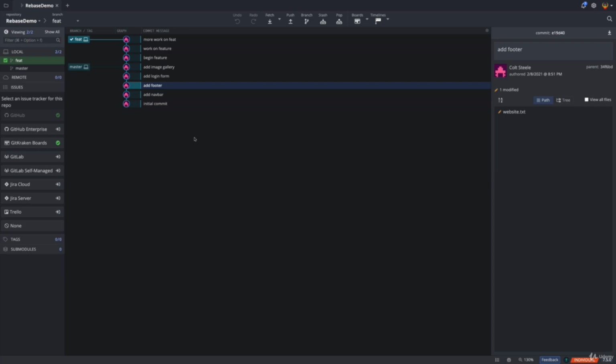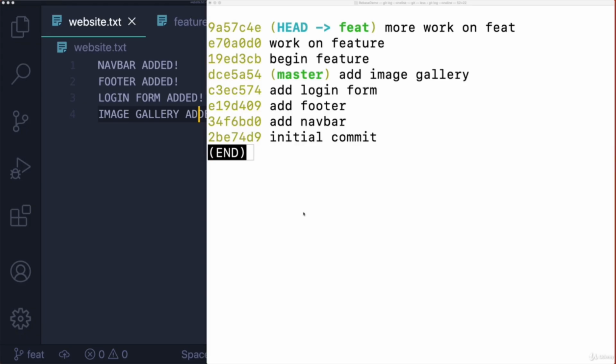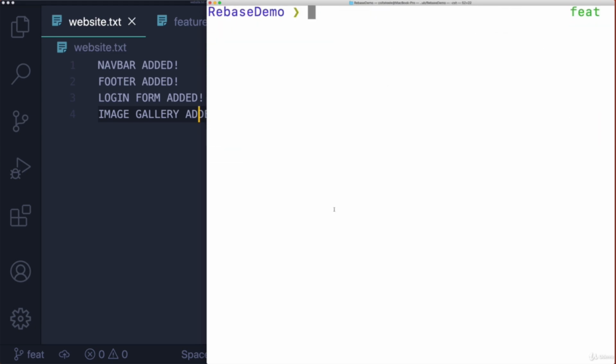It's the same principle, roughly, as resolving merge conflicts when you're merging, but I'll demo it anyway. When we rebase, we can end up with conflicts just like when we merge. We're combining history, we're combining branches together. That can lead to a merge conflict. So I'll just quickly demo that.